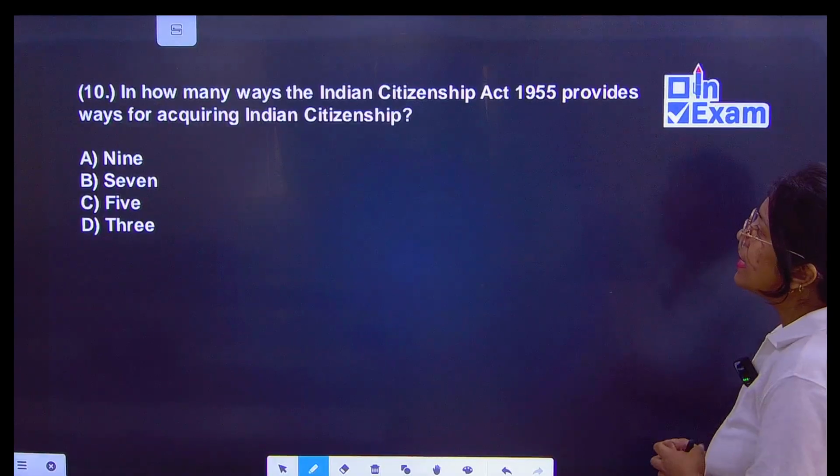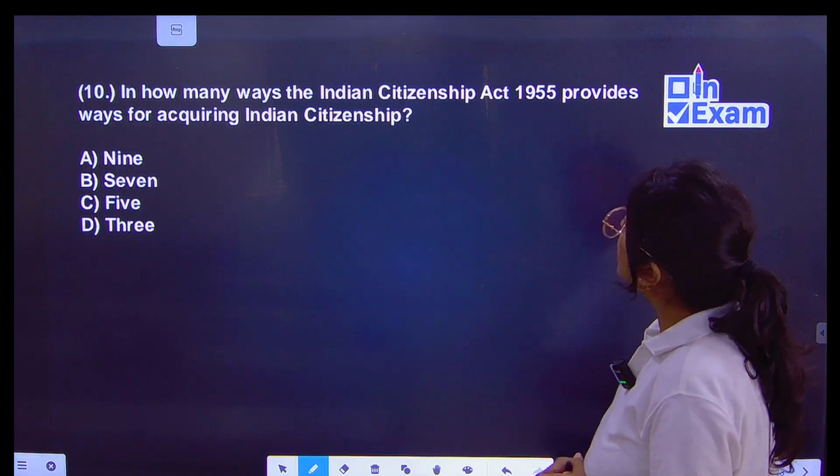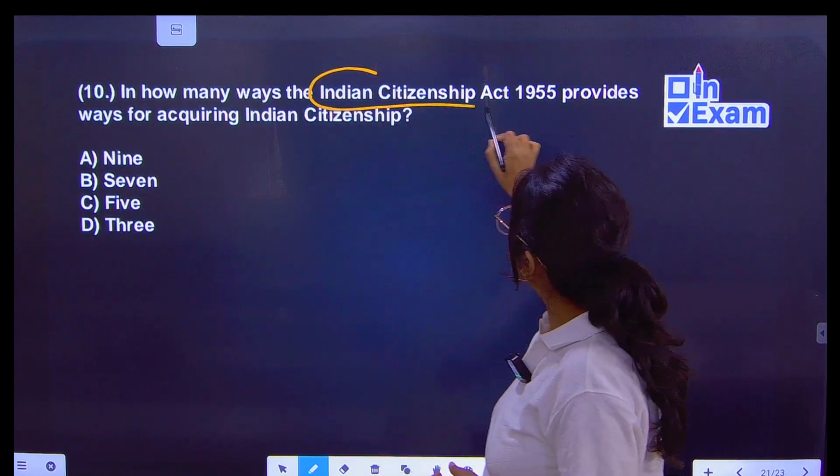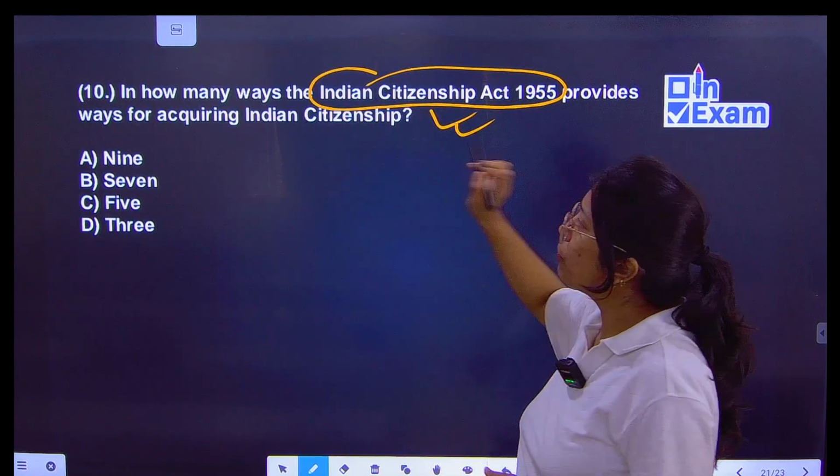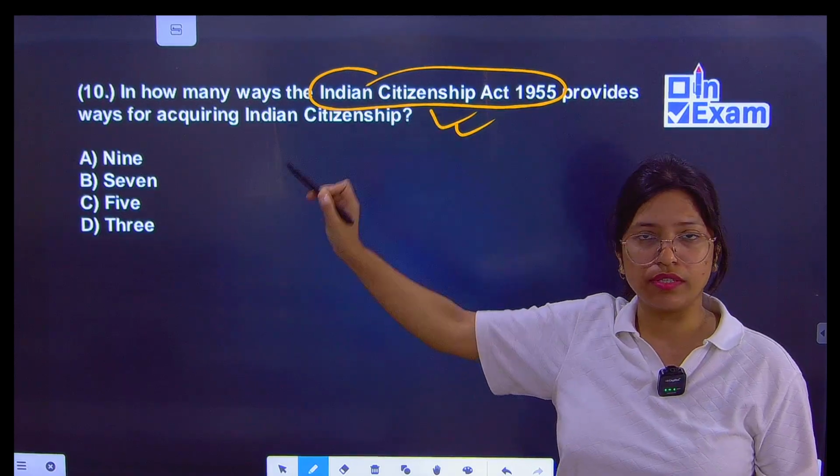Next, the Indian Citizenship Act of 1955 provides ways for acquiring Indian citizenship.